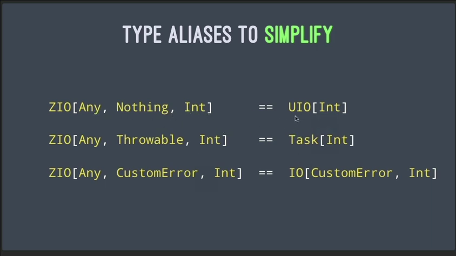As just one example, UIO is an unexceptional IO, and we specify the success type right here. The way this works is we say any old environment will work, and we're not going to have any errors. So the only important parameter really is the Int. Instead of writing this all the time, we just write UIO with that Int, the success value. Task is similar to UIO. The only difference is it can fail with a Throwable, but because this pattern is so common, we just call this one a Task of Int, and we just specify the success value. The third type alias is here, and the only difference with that one is we can have a custom error in this field. So we call that IO, we specify the custom error, and we specify the success type.